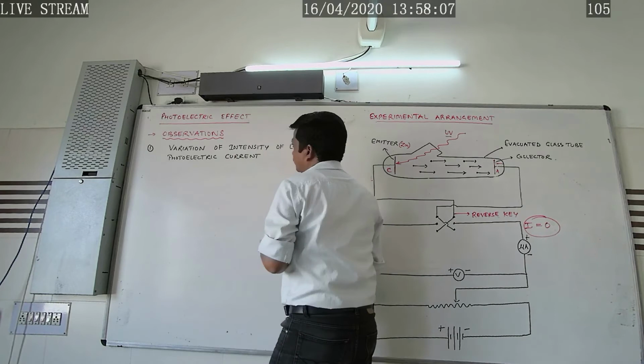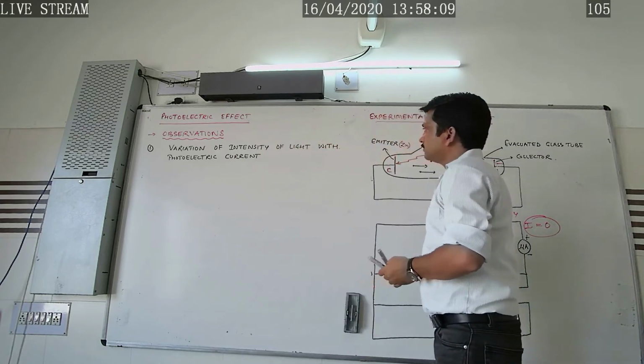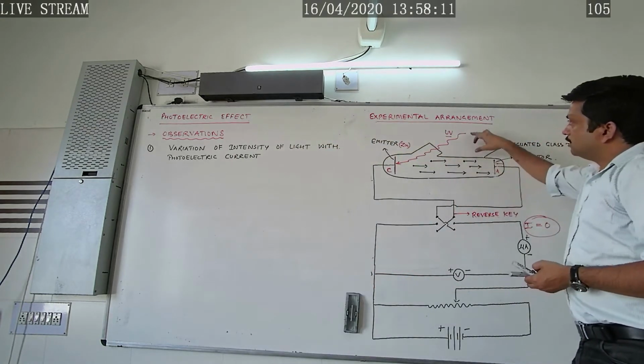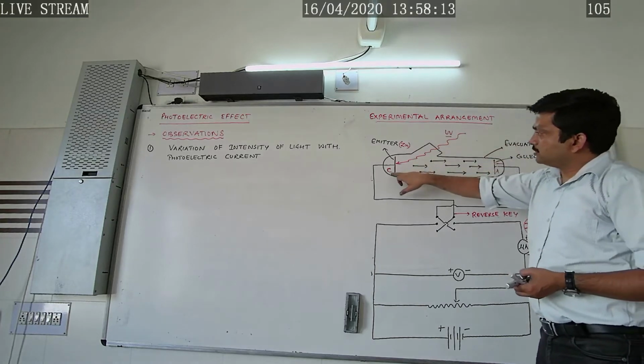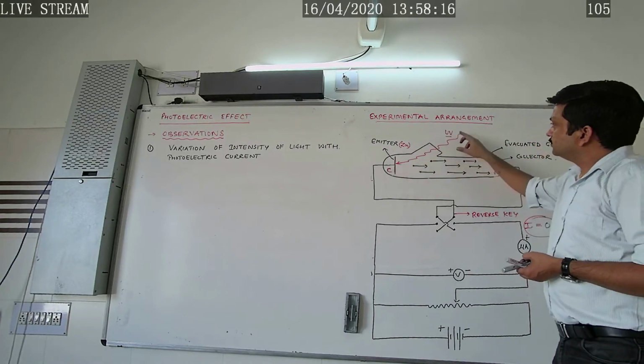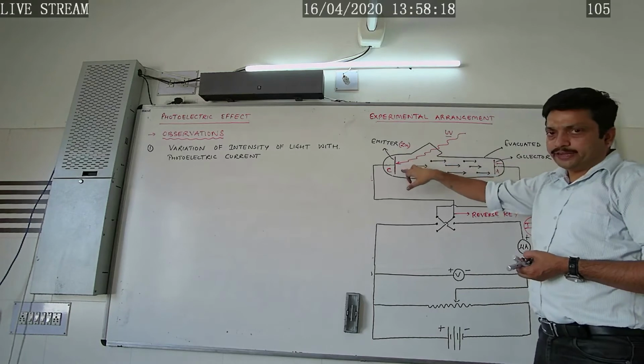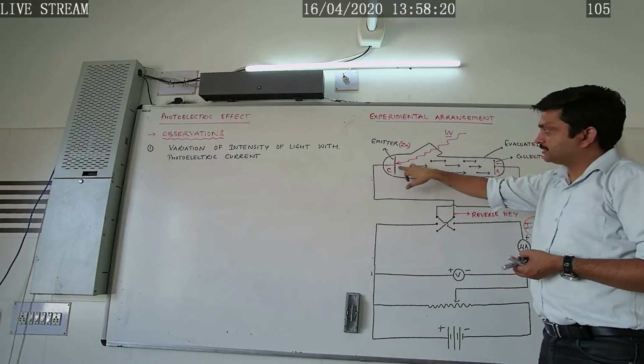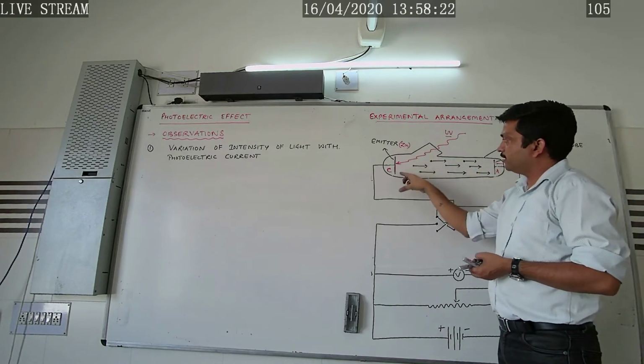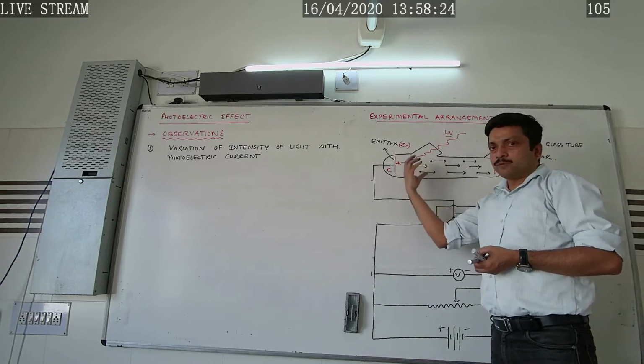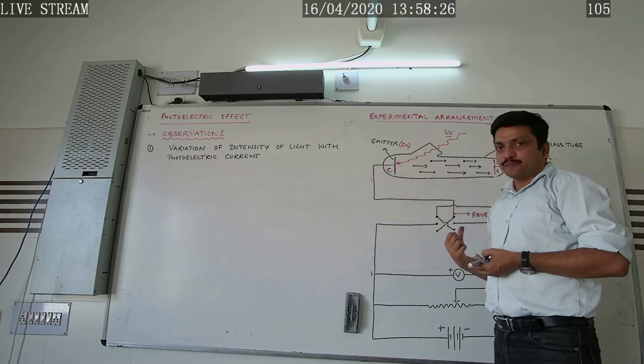So how can we explain this? Look here. If on this electrode C the intensity of the radiation is increased, then what would happen? More and more photoelectrons will get ejected from it.